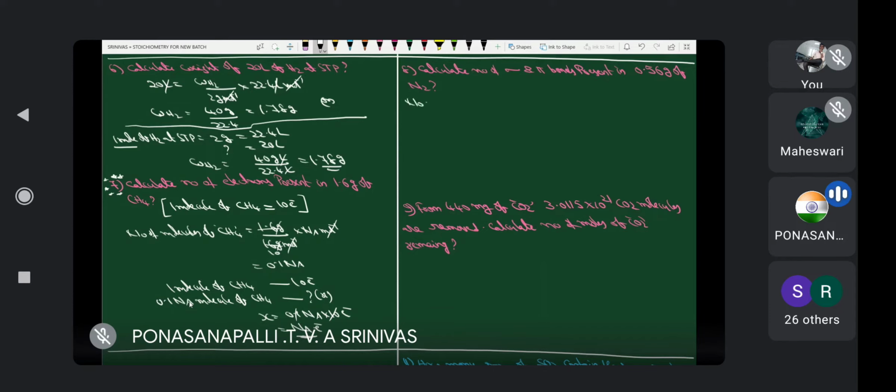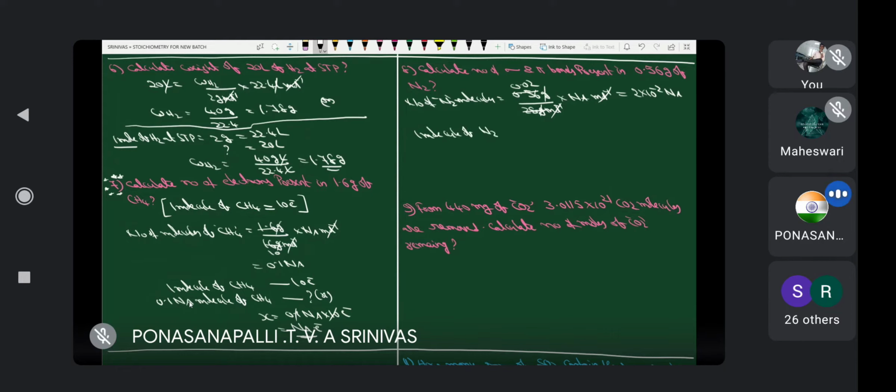Therefore, here the number of N2 molecules is equal to weight 0.56 grams, molecular weight 28 grams per mole, into Na mole inverse. Mole inverse cancels, gram cancels. This is 0.02. Therefore, 2 into 10 power minus 2 Na. It is already known to you.